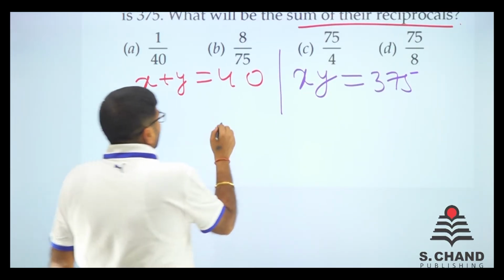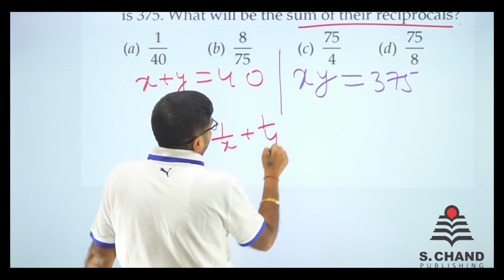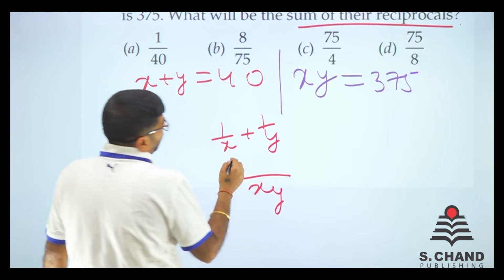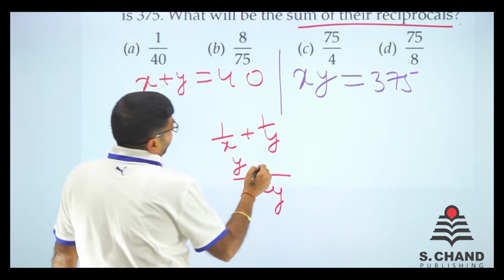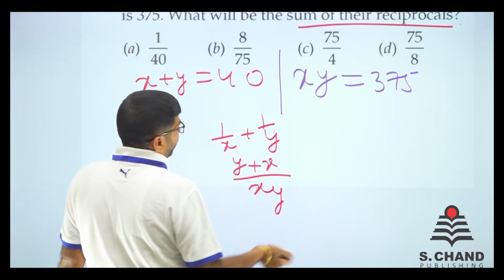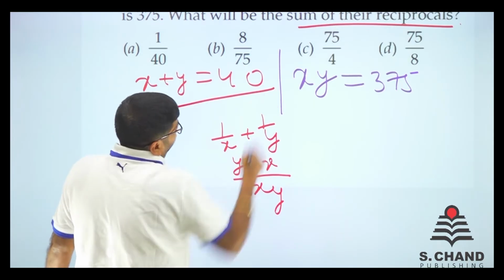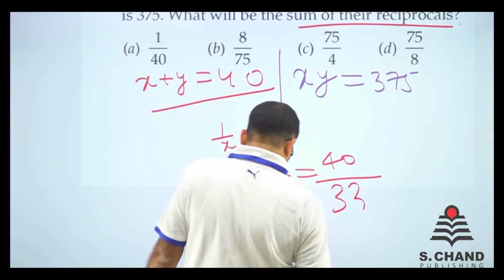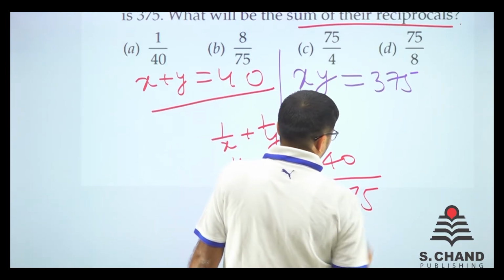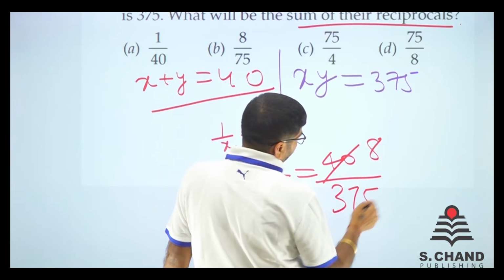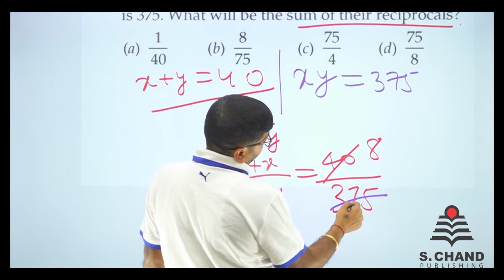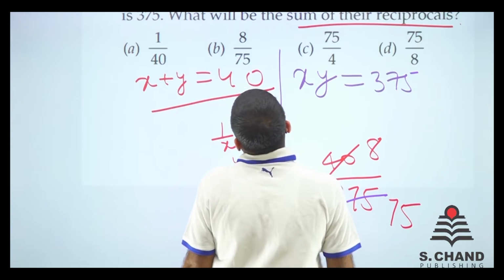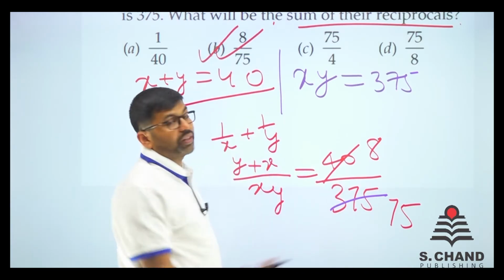The question asks us, we need to know the sum of their reciprocals, right? So what is the LCM? XY. When XY is divided by X, Y is there. XY divided by Y, the X is there. So X plus Y upon XY. X plus Y, it is given 40. So I put 40 here and I put 375 here. Okay, so we divide by 5, it is 8. Then we divide by 5. So 35 is 7 times. 25 is 5 times. So 8 by 75. Is it there? Yes, it is. And that is our answer.